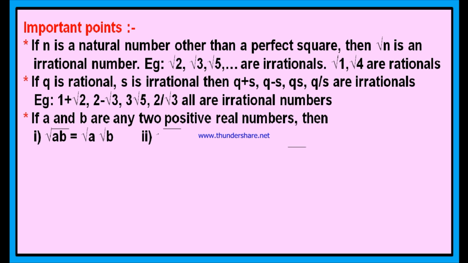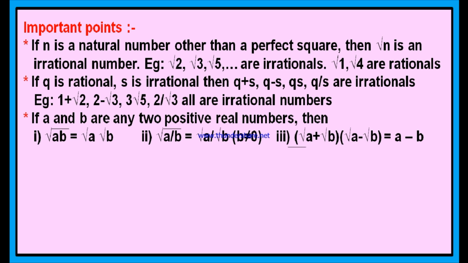The first is root over a into b. Root over a into b is root a into root b. And second point, root over a divided by b is equal to root a divided by root b, provided b not equal to 0 is the condition. What will happen if b is equal to 0? Look at the property.